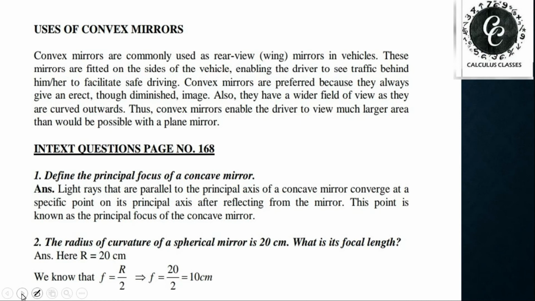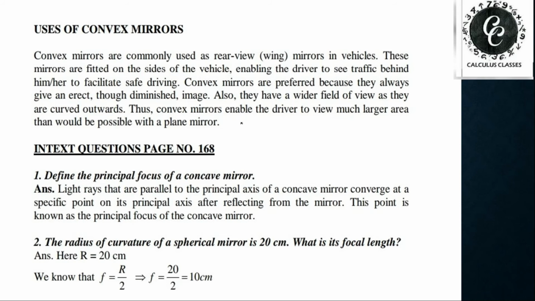So now we learn about the uses of convex mirror. The widest use of convex mirror is as a rear view mirror in vehicles. These mirrors are fitted on the side of the vehicle, enabling the driver to see the traffic behind him or her to facilitate safe driving.